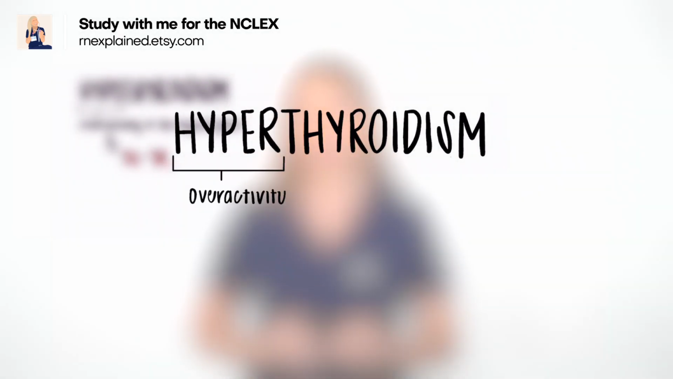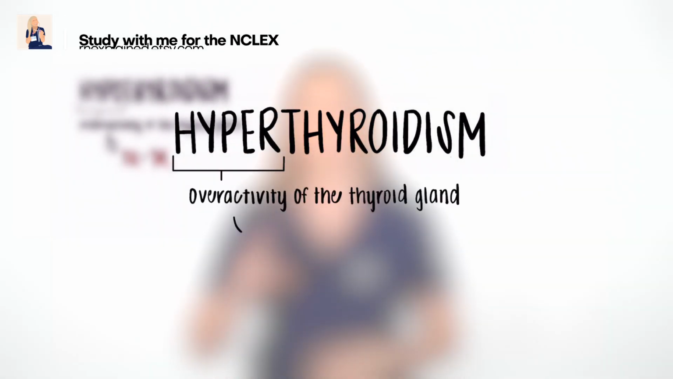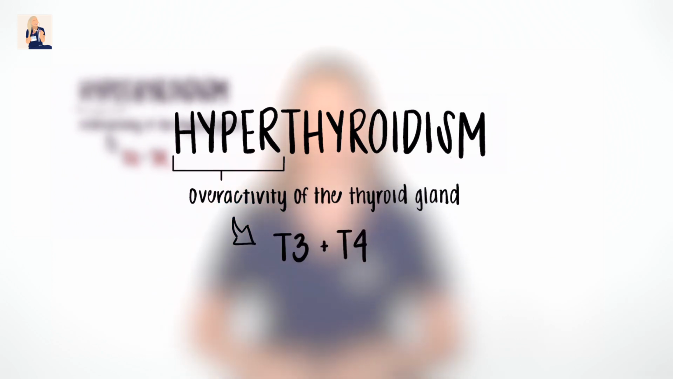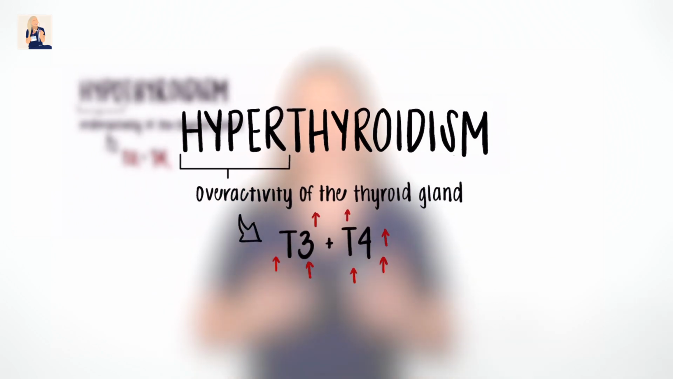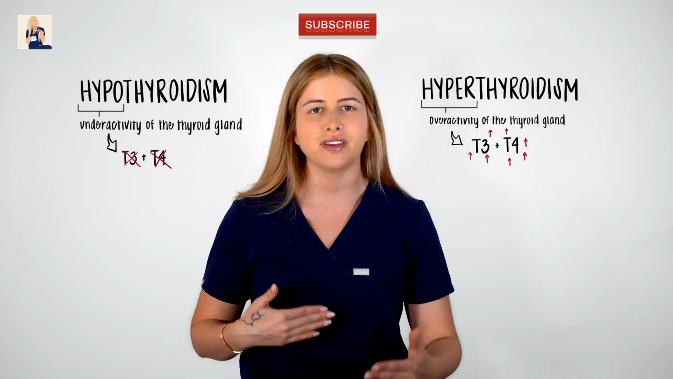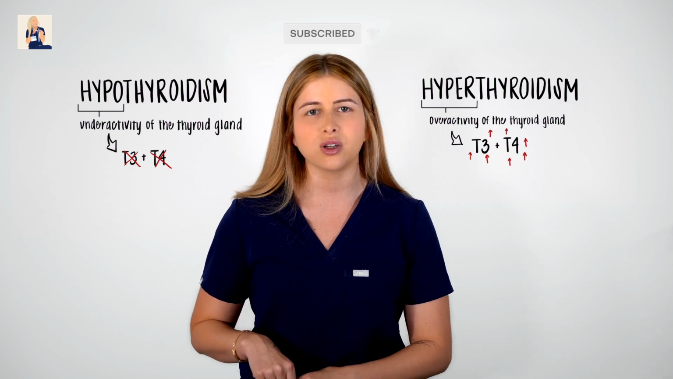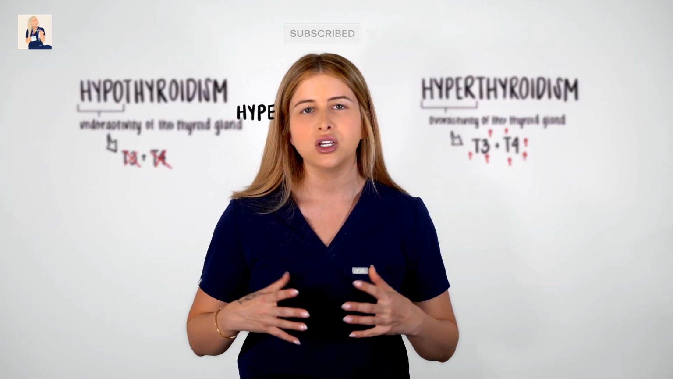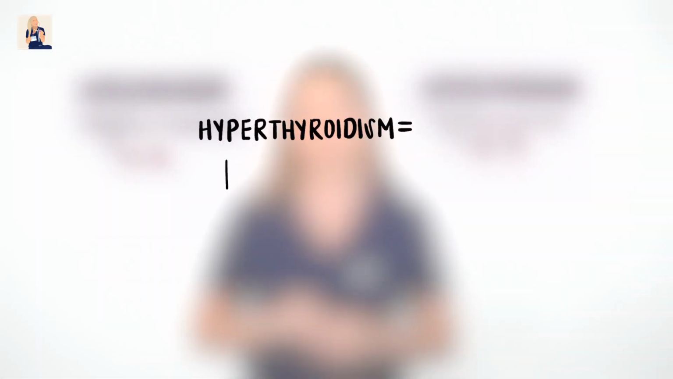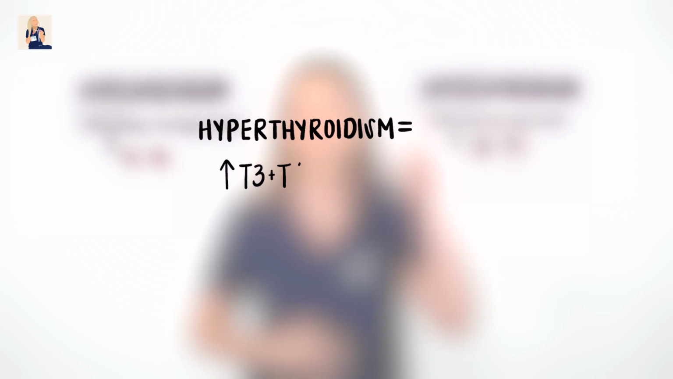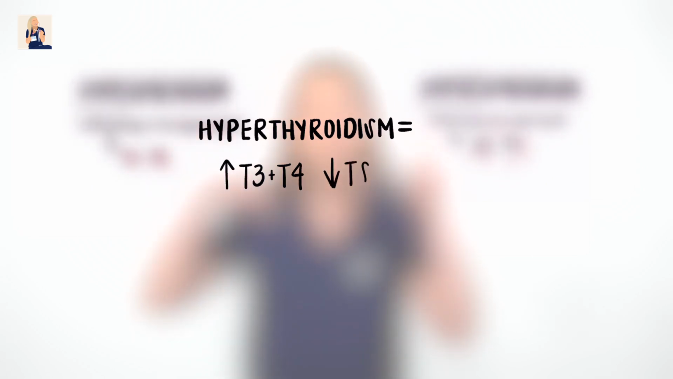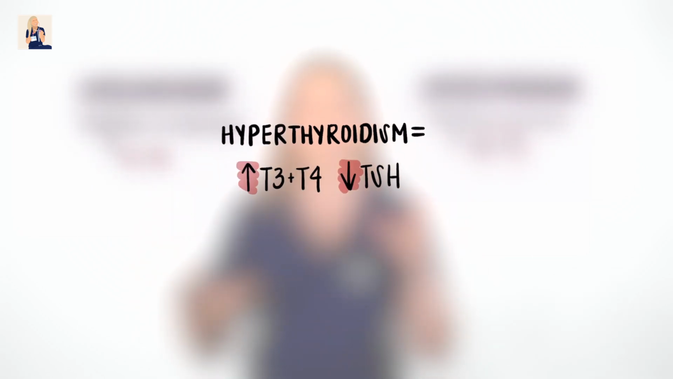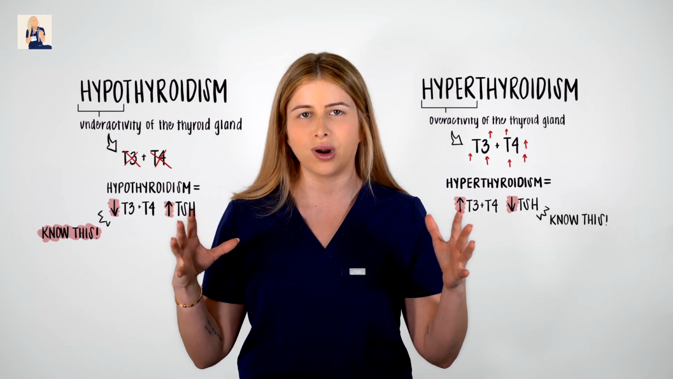Hyperthyroidism is the overactivity of the thyroid gland causing too much T3 and T4 to be produced and released. Consequently, just like we talked about in that feedback loop, the pituitary gland produces less TSH to slow down the thyroid hormone production. So in hyperthyroidism, we can say that there are high amounts of T3 and T4 and low amounts of TSH because we don't need to stimulate that thyroid anymore.